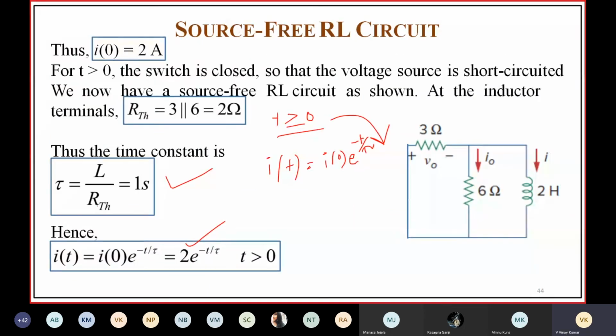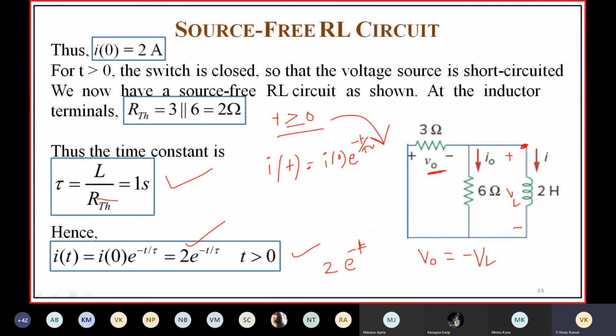Here you are asked to find V naught. V naught is equal to minus VL. The voltage at this point with respect to this point is VL, and the voltage at this point with respect to this point is minus V naught. So V naught is equal to minus VL.